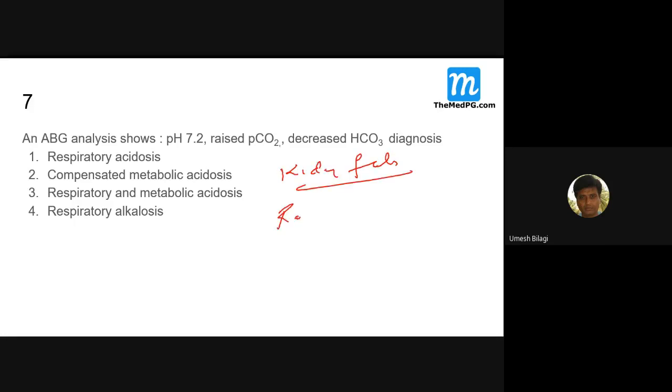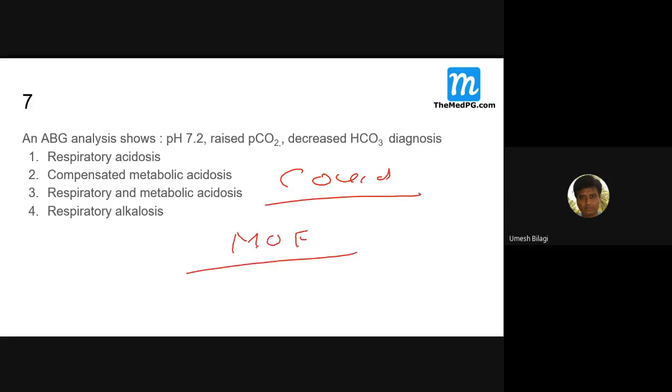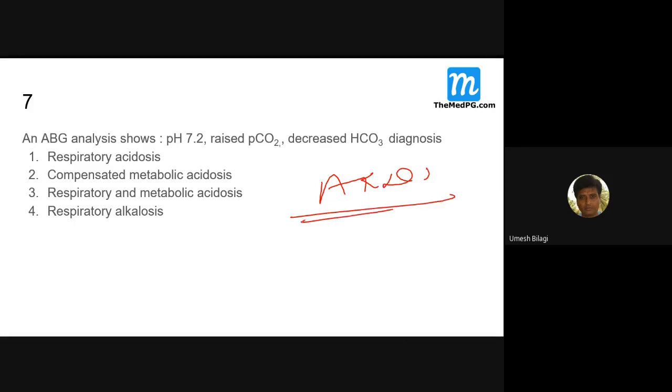Imagine a COVID patient who goes into multi-organ failure. He comes with ARDS. This will cause respiratory acidosis.